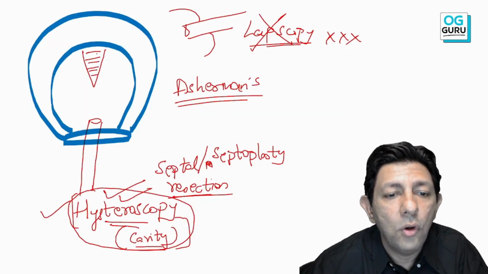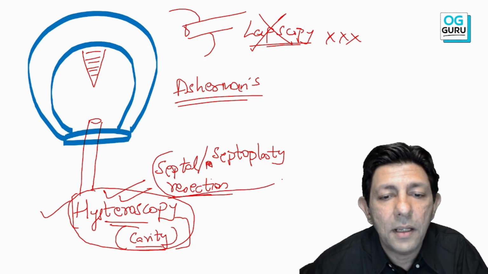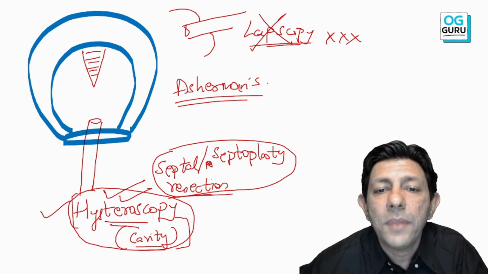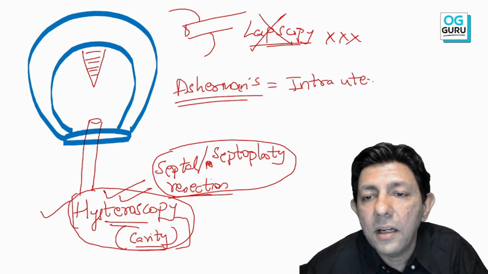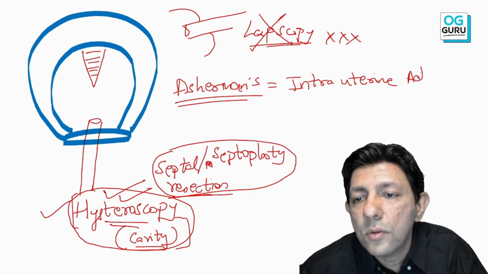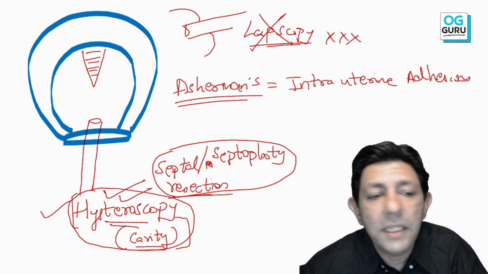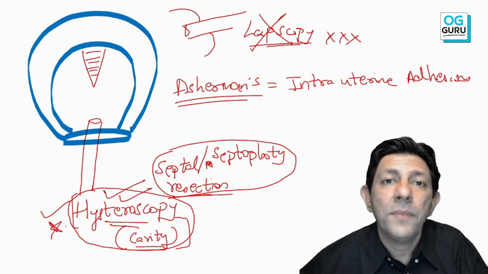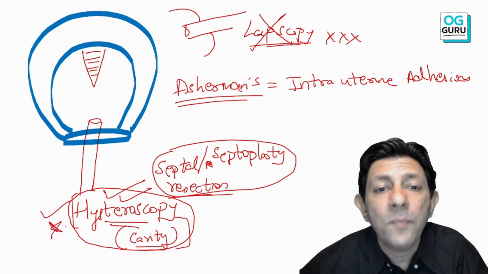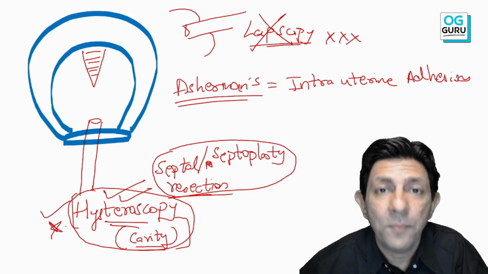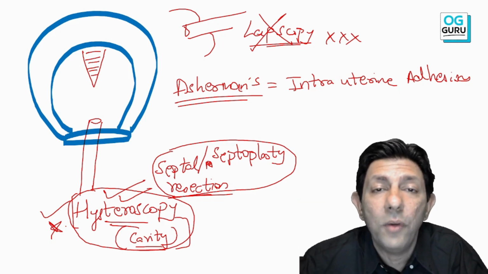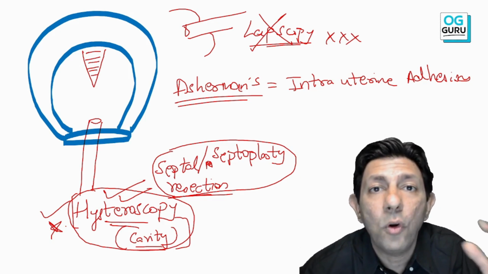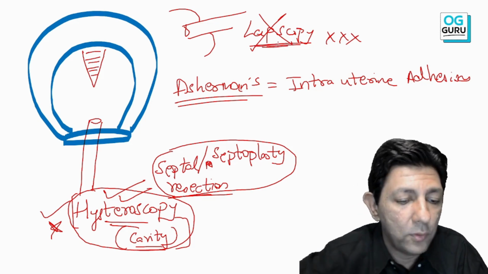need to go for hysteroscopic septal resection or septoplasty. Asherman syndrome is intrauterine adhesions that also requires me to do a hysteroscopy. Laparoscopy has got no role in management of intrauterine adhesion. Laparoscopy I will do if there is adhesions in the pouch of Douglas, adhesions between tube and the ovary, anything outside the uterus. So when I want to look at the pelvis, we go for laparoscopy.